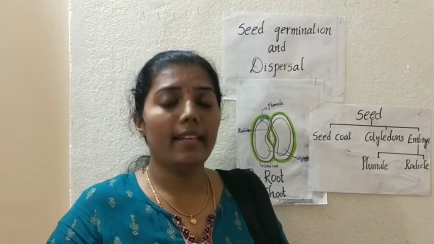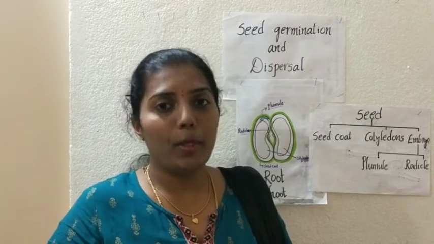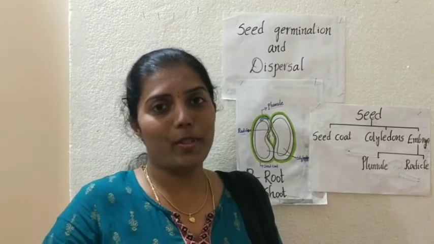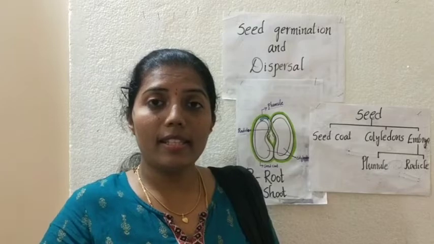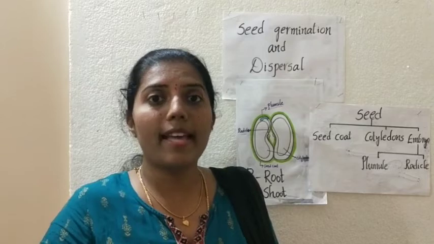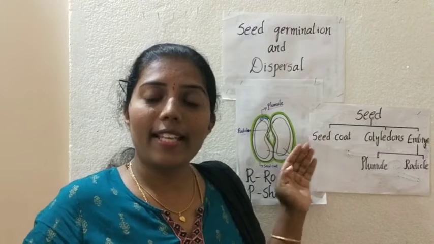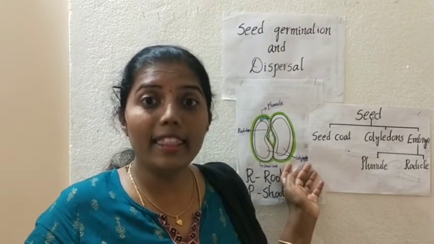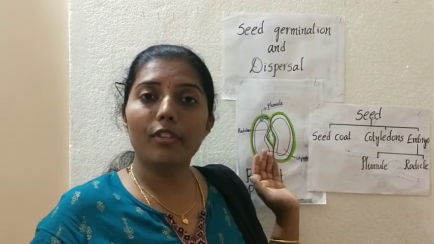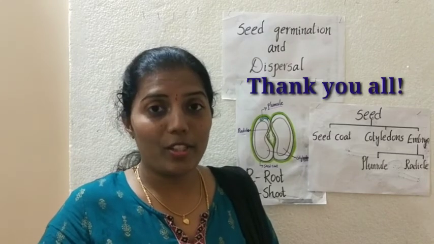And then this embryo contains again two parts, that is radicle and plumule. Radicle develops into root system. Plumule develops into shoot system. Once they develop and the leaves come out, they start preparing their own food. Once they prepare their own food, they stop utilizing the cotyledons' food. Until they prepare their own food, they will be utilizing the food stored by the cotyledons. Hope everyone understood the concept.